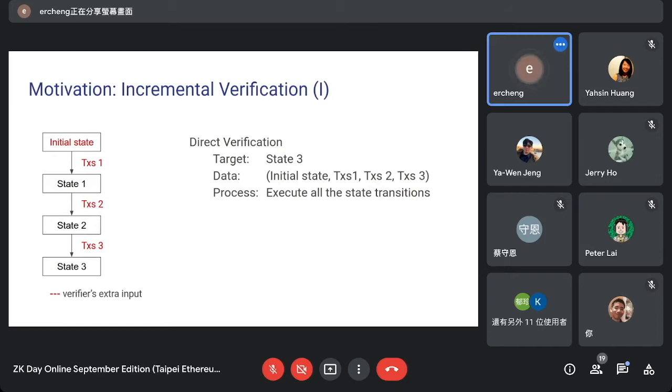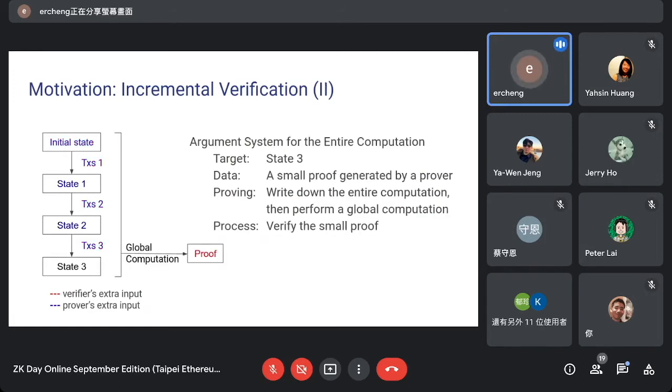So let's consider a second option to do verification. The second option is to let the verifier delegate its work to another prover. So now someone can come out as a prover, and the prover will gather all the information needed in the previous stage.